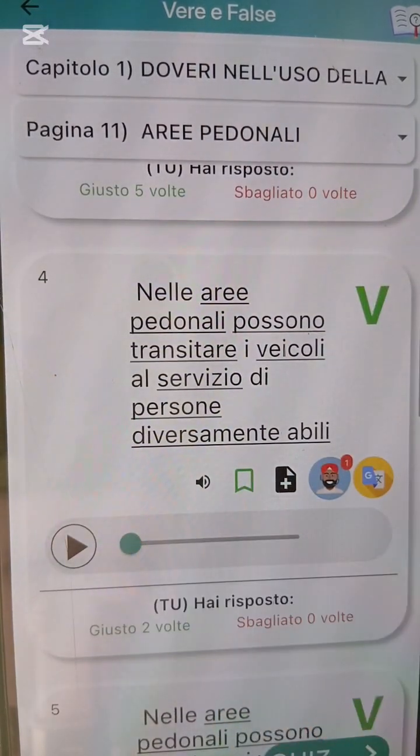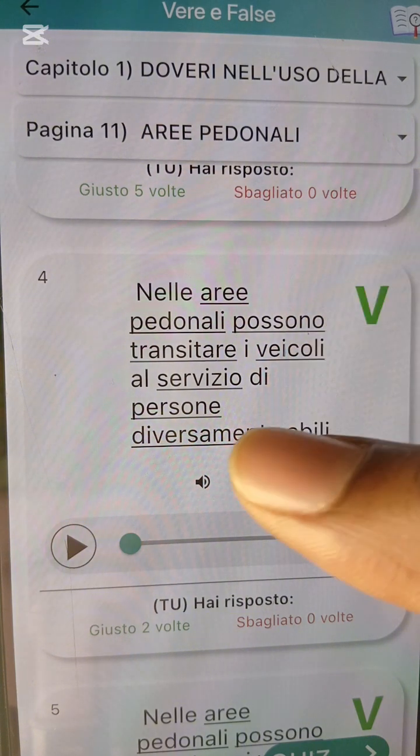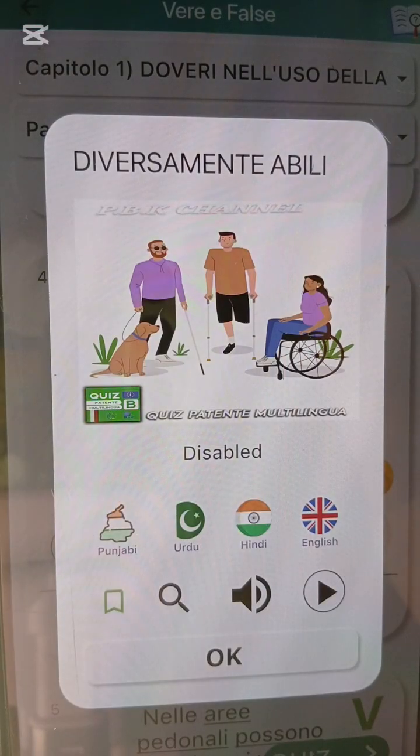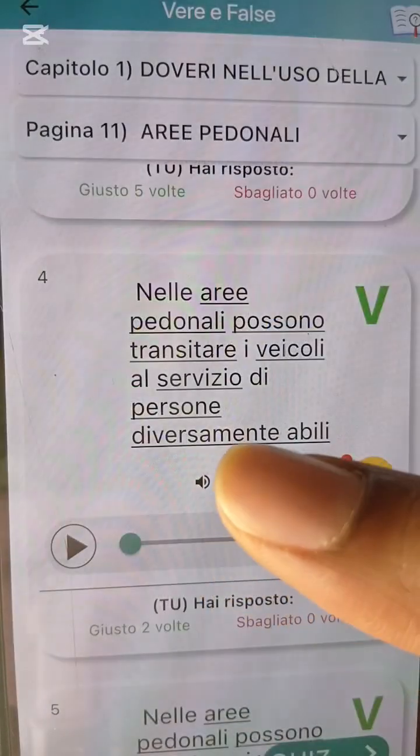Transit. Nelle aree pedonali possono transitare i veicoli al servizio di persone diversamente abili. Disabled people vehicle, people on wheelchair. There are some people wey be say they are disabled, their cars are specially made for them. Those type of people fit enter. They are allowed to do what? Transit. Diversamente abile means disabled people.